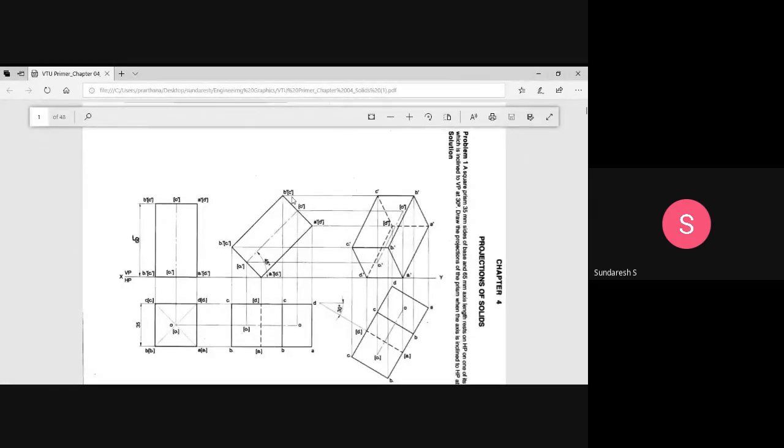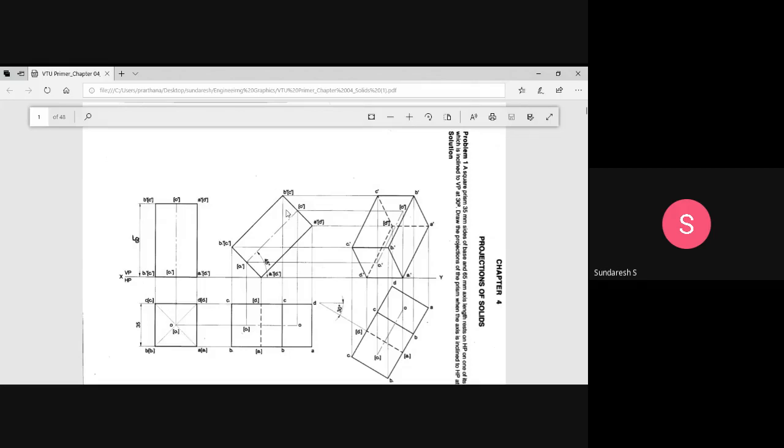Okay, so then correspondingly you can get the top view. To get the top view, you have to draw the projector lines from each and every point we have got, including the axis points. Now from this initial position top view, draw the horizontal projectors, and here you should be very careful.